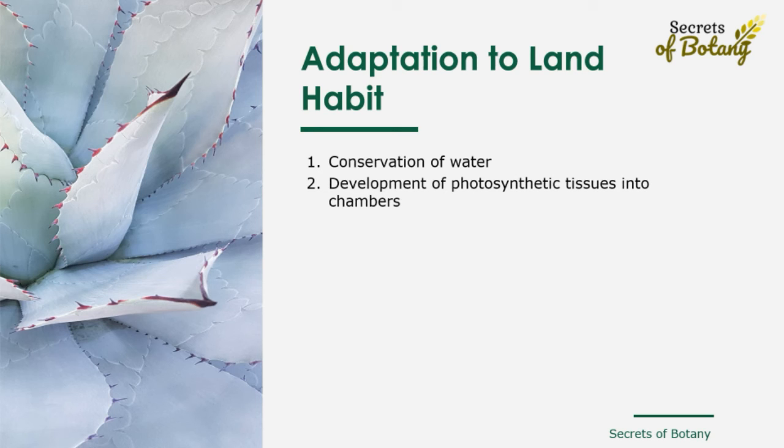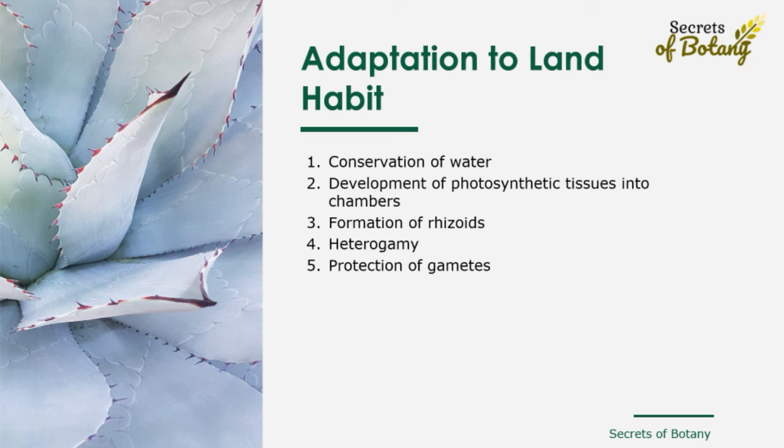Number 2. Development of photosynthetic tissues into special chambers for the absorption of carbon dioxide without losing much water, and exposure to light. Number 3. Formation of special structures like rhizoids for absorption of water and anchorage. Number 4. Heterogamy, production of two types of gametes, is evolved, forming non-motile eggs containing stored food and motile sperms. Number 5. Gametes are produced and protected by the special multicellular organs, antheridia and archegonia.